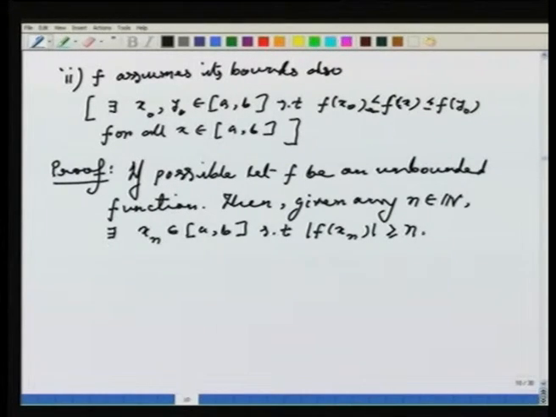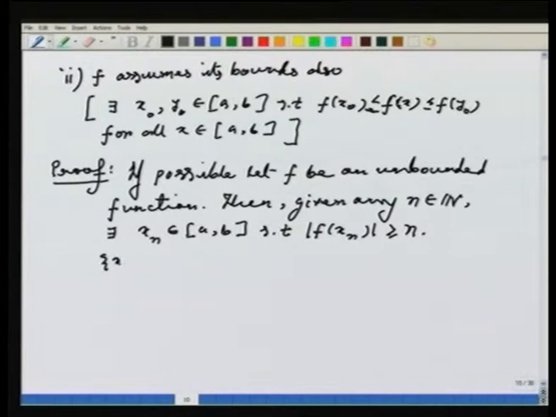Okay. Notice that in one stroke I got two sequences. One is the sequence of xn's which is lying in the closed interval a b, and I got another sequence f xn, which is an unbounded sequence.